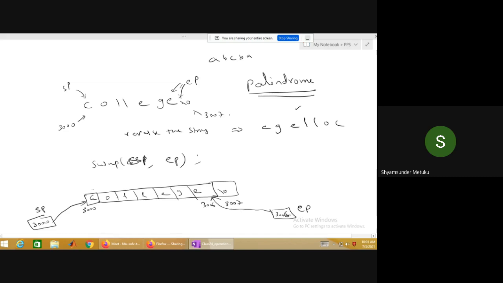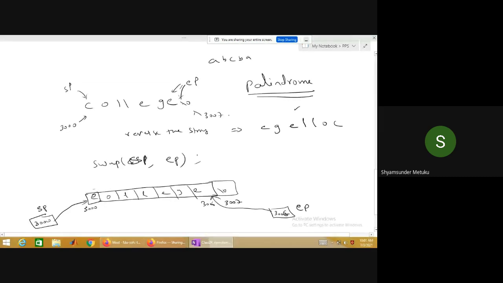The C will be overwritten by how much? E, isn't it? E will be overwritten by C, sir. Okay. Then next, what am I supposed to do? Increment SP plus plus, decrement EP minus minus. What is SP going to become now? SP is going to be how much?